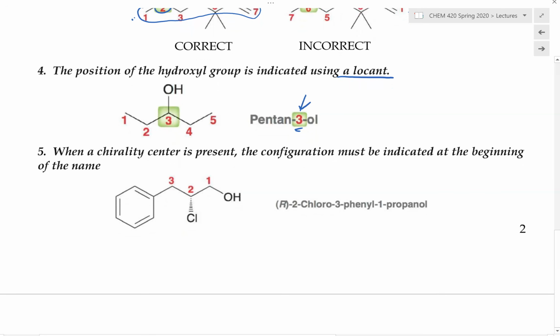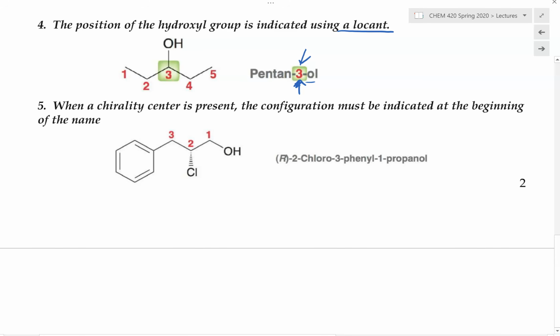And make sure this 3 right here goes after the parent name. So in the newer IUPAC guideline, this is something that we have to follow. In the older IUPAC guideline, this can also be named as 3-pentanol. So the 3 goes before the parent name. But the most recent IUPAC guideline basically dictates the other way, where now we have to put this 3 right here after the parent name and before the suffix name.